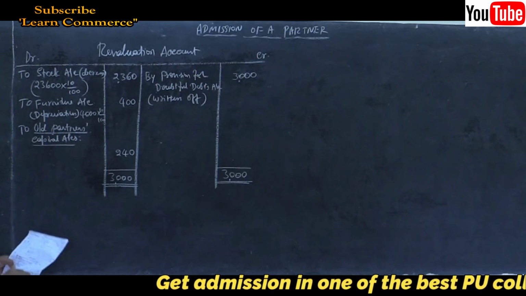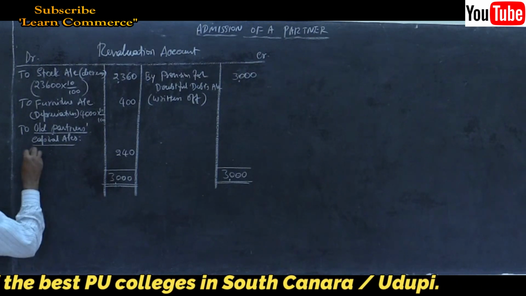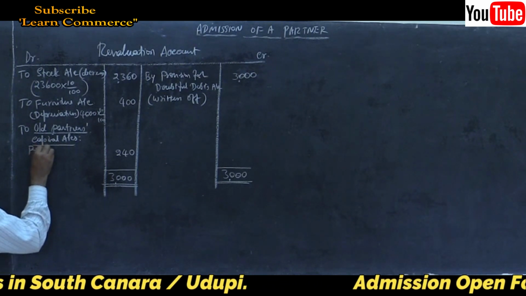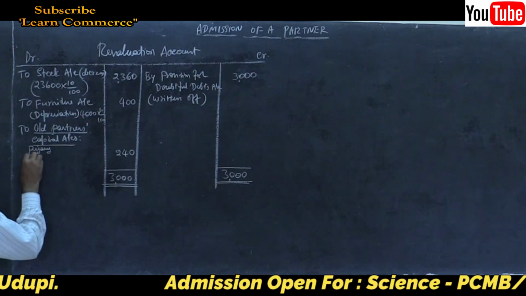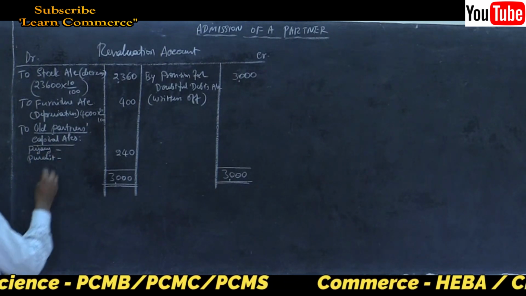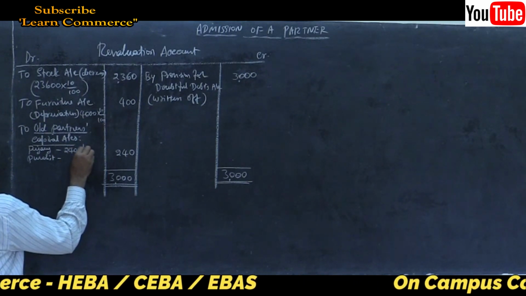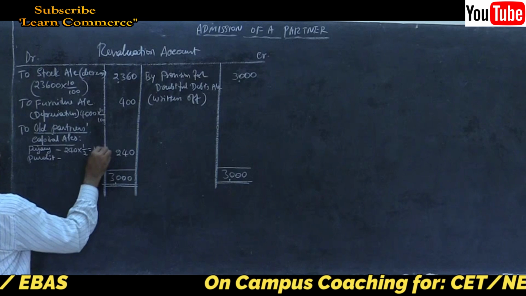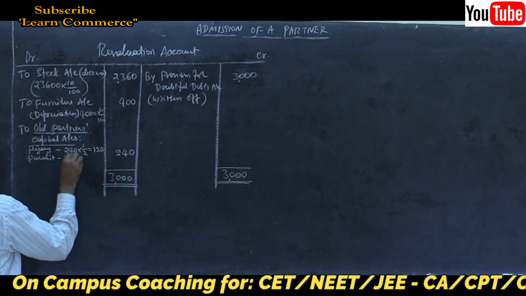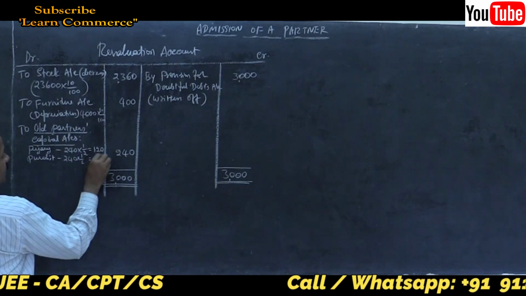Write the names of the partners, that is Pujari and Purohit. 240 into equal partners, 1 by 2 means 120.